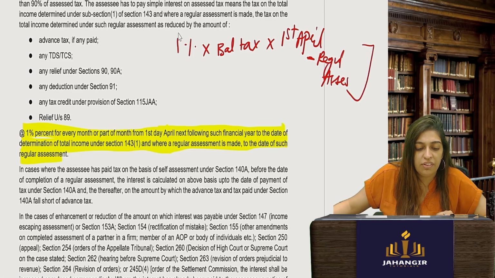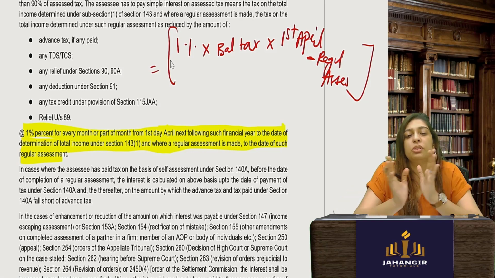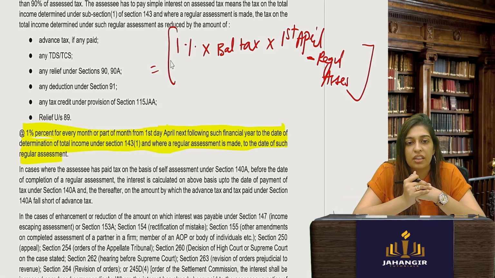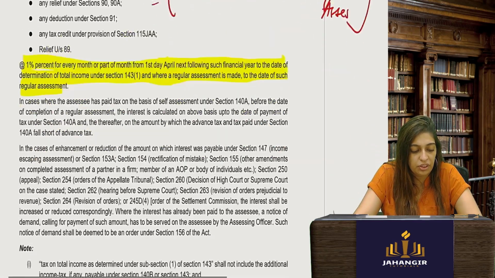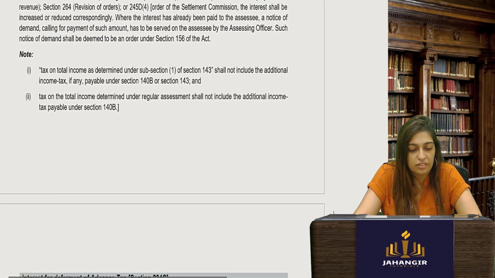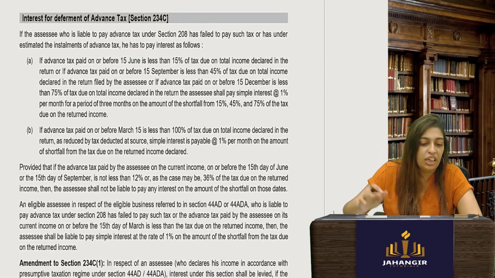Okay, so whatever is the tax that is liable. So let's say I was supposed to pay 100 rupees tax, I have paid only 50. So the balance tax of 50 into 1% into when? Till the time the regular assessment was done. Now the last one, interest on deferred payment.